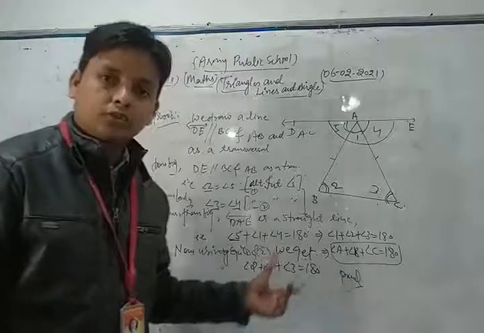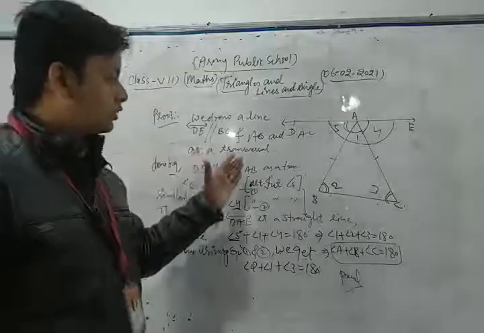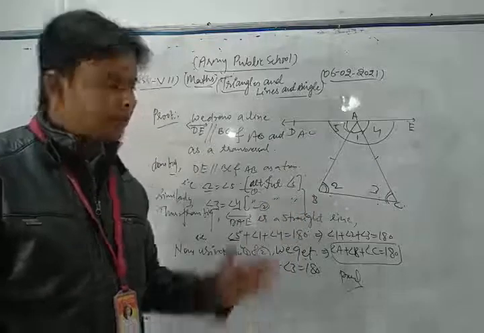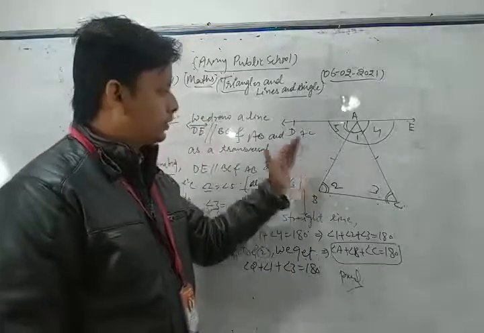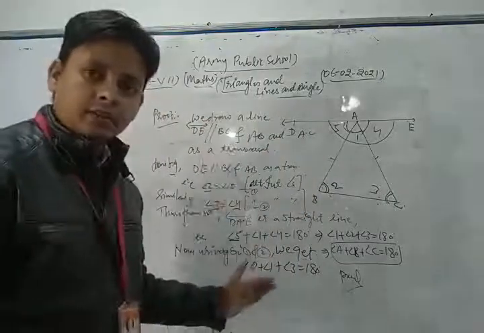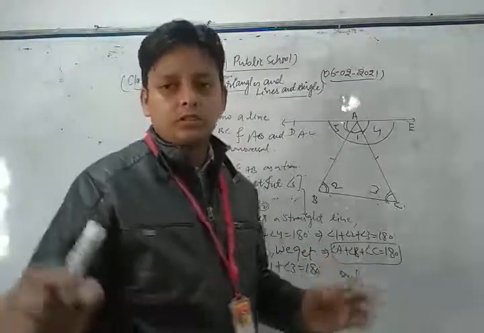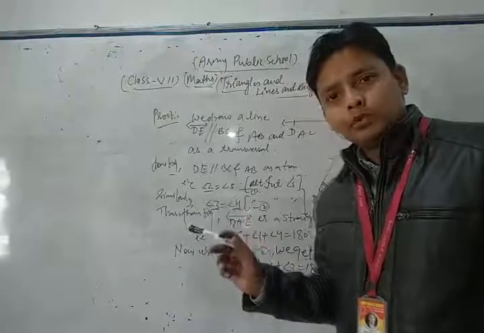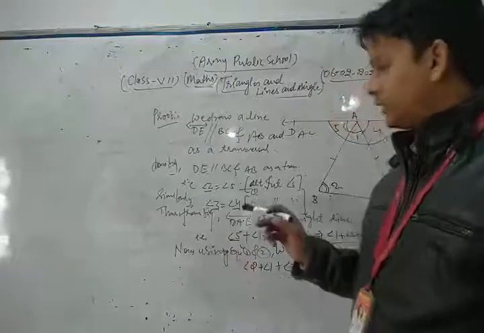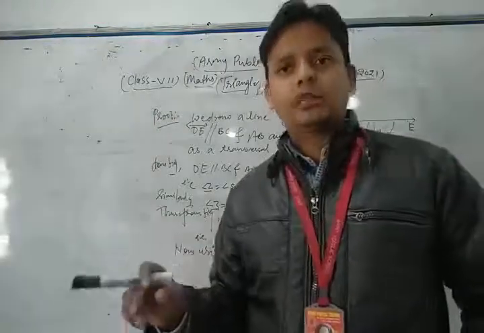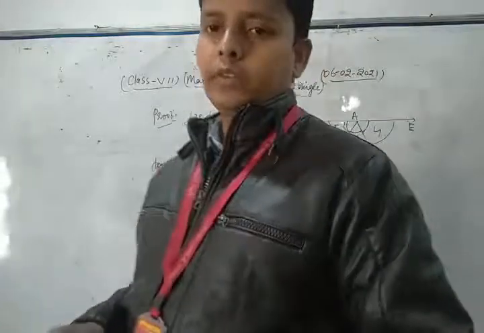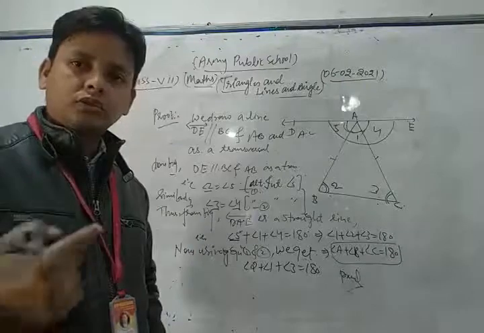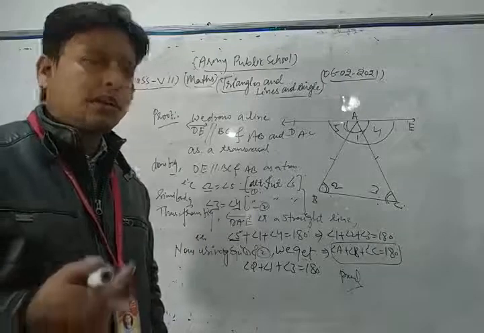180 degrees. So dear students, you use the important concept of the chapter lines and angles, meaning angles made by the transversal. Using that concept, you can prove that result. This is one of the most important results of your syllabus. So please do more and more practice of this type of theorems, and also you can solve each and every question of your NCERT exercise based on that topic.